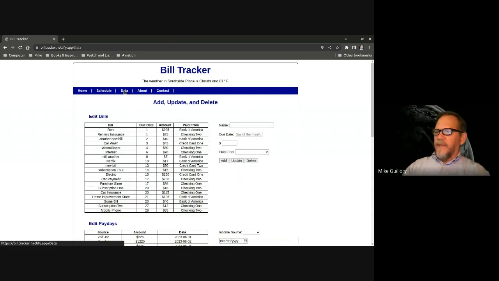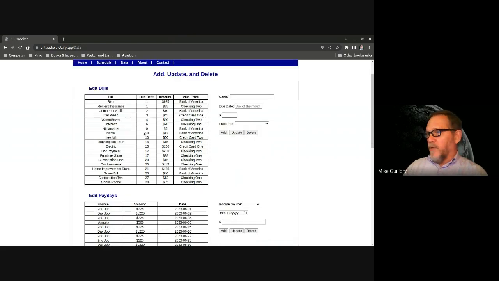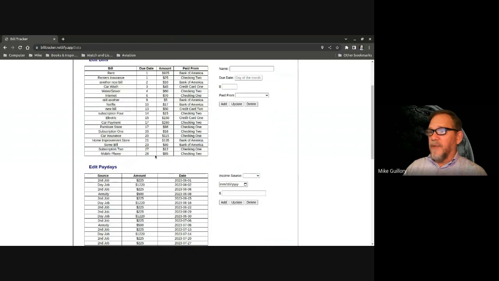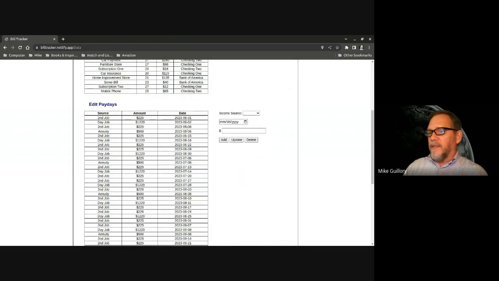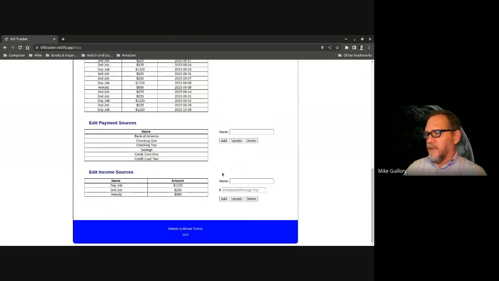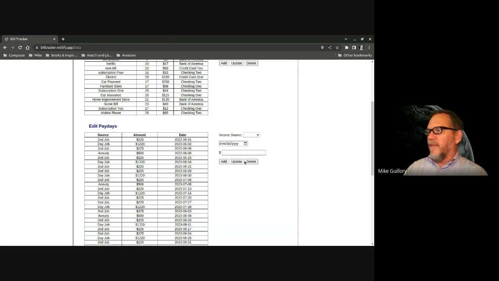And then we move on to the data page where things begin to happen. This is where I have APIs for all of these to edit the bills, or I should say add, update, and delete the bills, add, update, and delete paydays, payment sources, and income sources. The amounts in the income sources are just an expected average, minimum average, something that would be safe to plan the bills with.